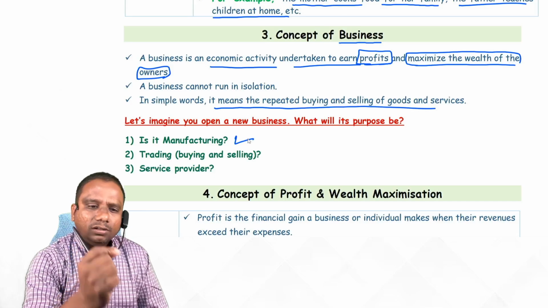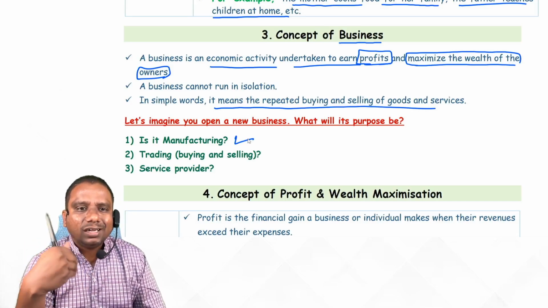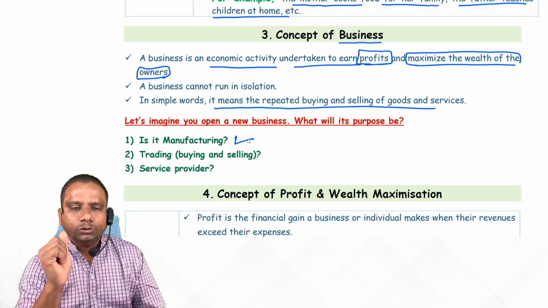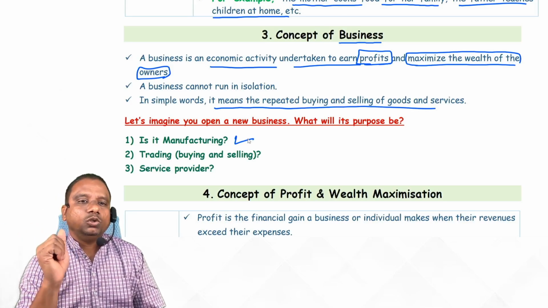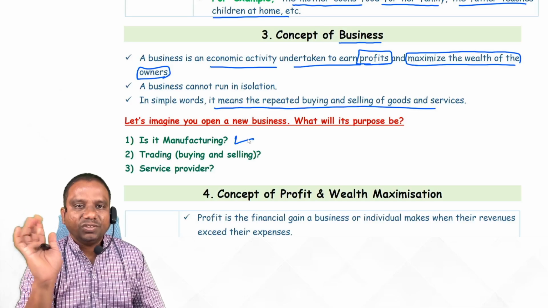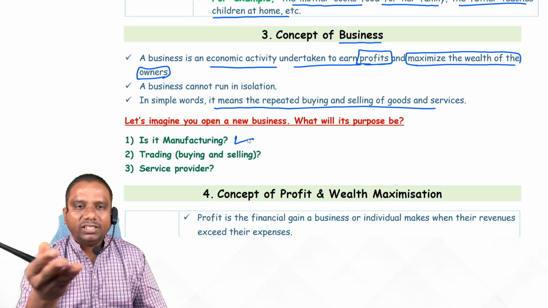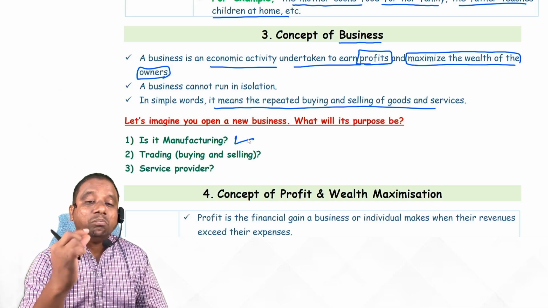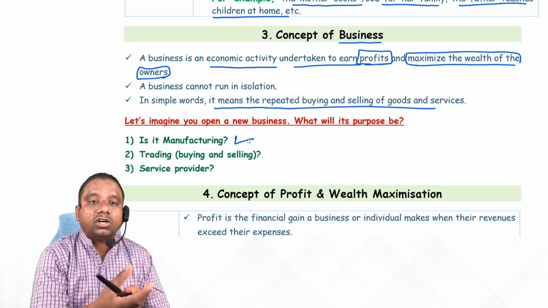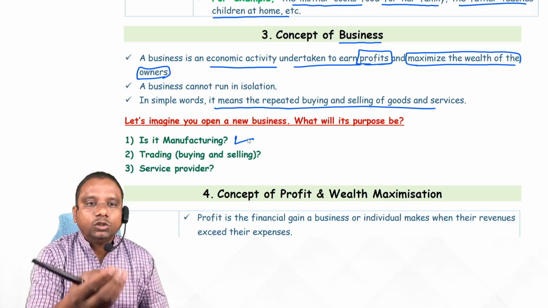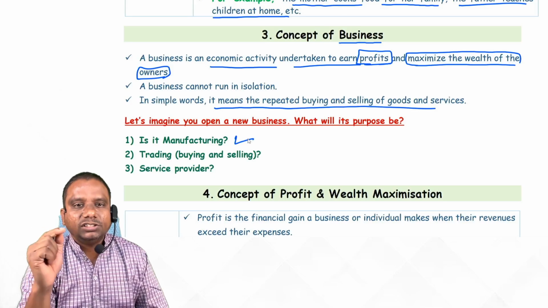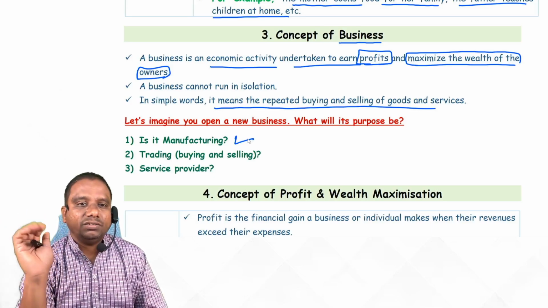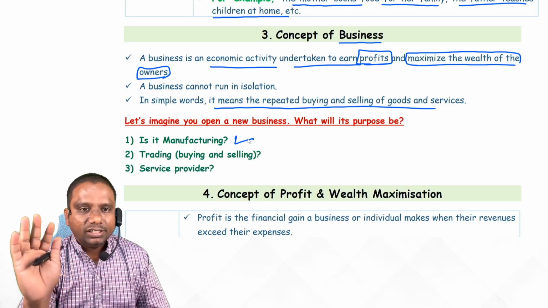I will purchase raw materials, convert the raw material into finished goods, and sell those goods to customers. This is manufacturing. Observe Maruti Suzuki: they manufacture or produce the cars and sell them to the customers. This activity is called manufacturing activity. Is it clear, students? Yes.